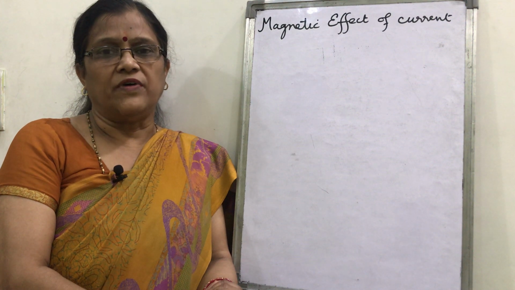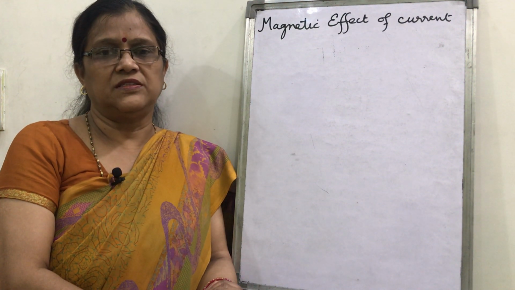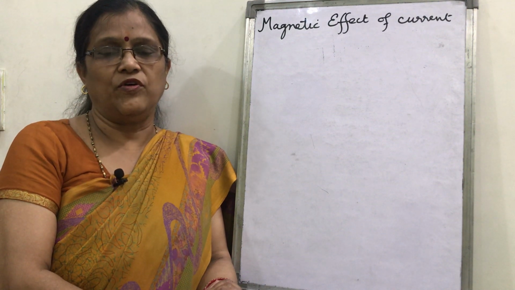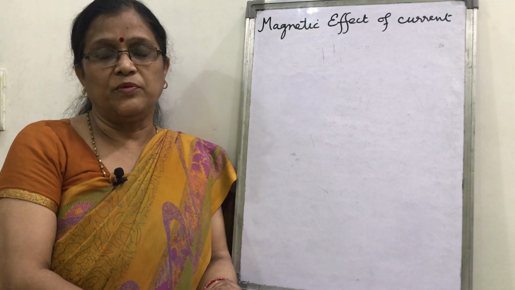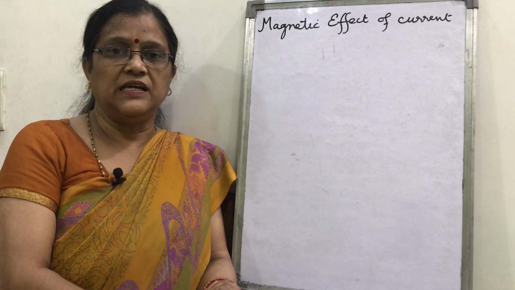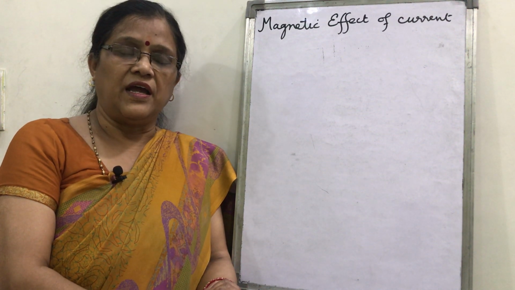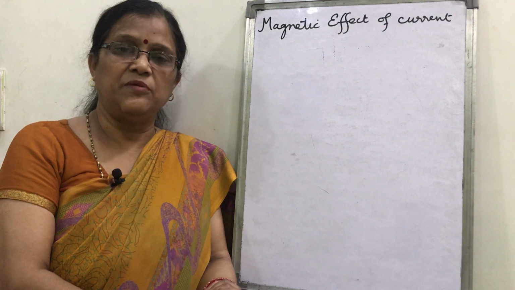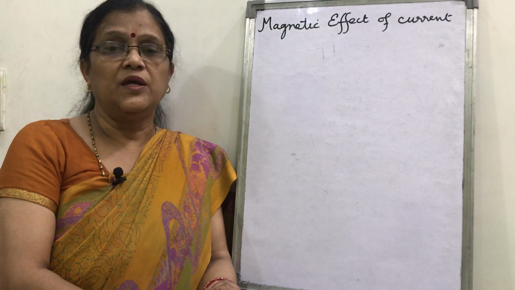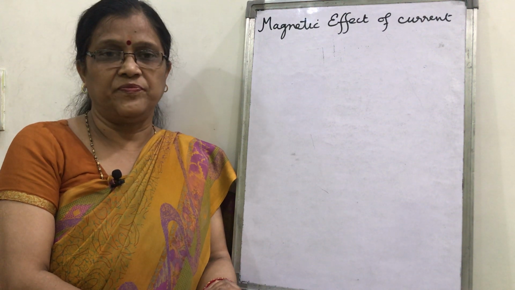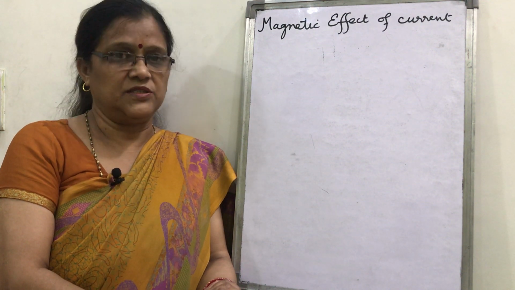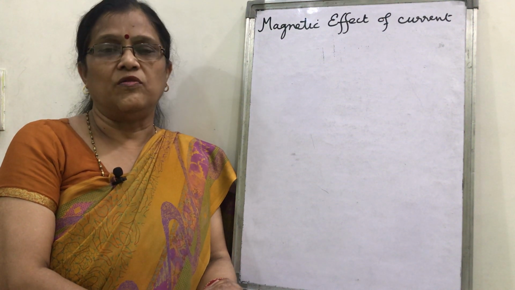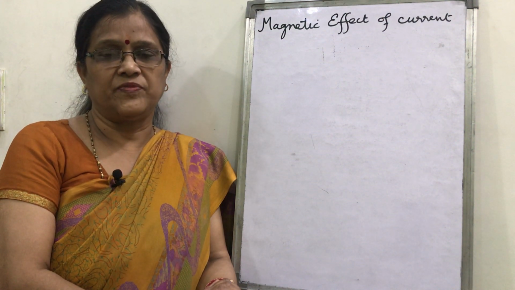Now, if a wire of certain radius is carrying a uniform steady current I, then what will be the magnetic field inside the wire and outside it? Outside we have discussed using Ampere's circuital law, but what will be the magnetic field inside? Today we will discuss this and find the expression of magnetic field inside the wire.